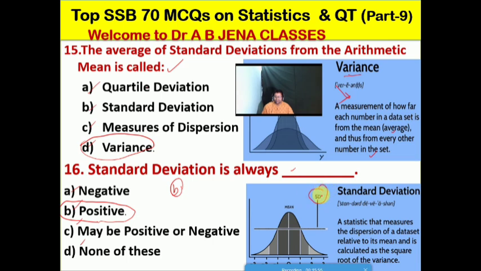Friends, so SD stands for standard deviation. So standard deviation is a statistic that measures the dispersion of a data set relative to its mean and is calculated as the square root of the variance. So in this way the standard deviation can be calculated.